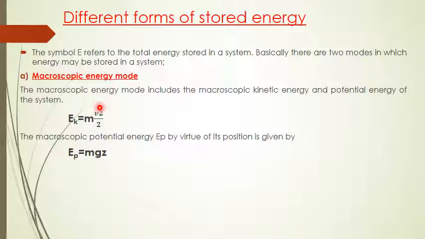The macroscopic energy mode includes the macroscopic kinetic energy and potential energy of a system. We already know that the expression for kinetic energy is m v square by 2. And the macroscopic potential energy EP, by virtue of its position, is given by m g z. m represents the mass of the system, g the gravitational constant, and z is the elevation or height from the ground. So this is the macroscopic energy mode in which energy will be stored in a system.